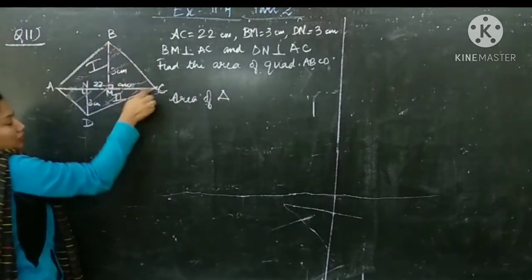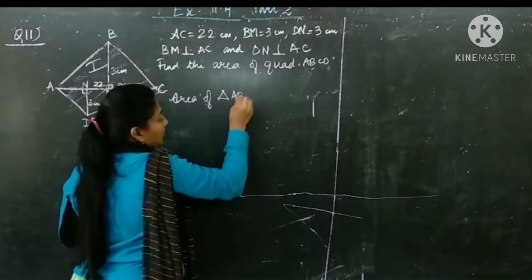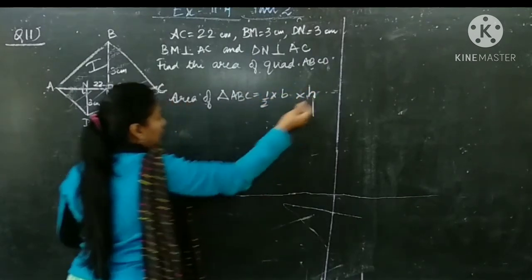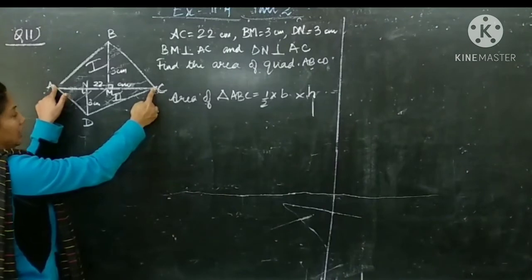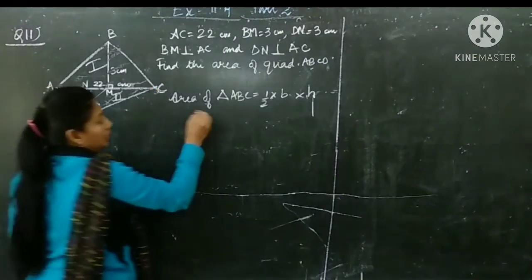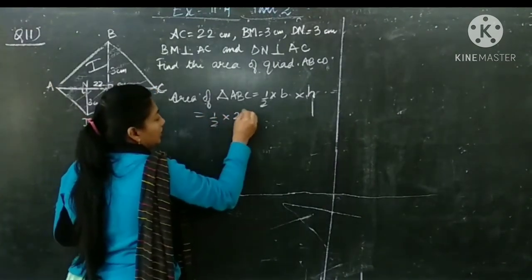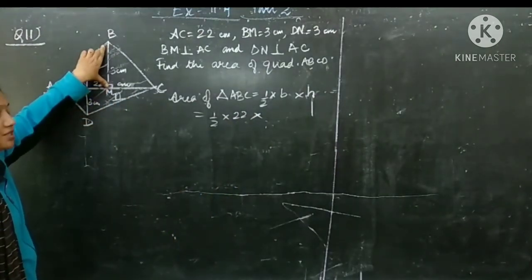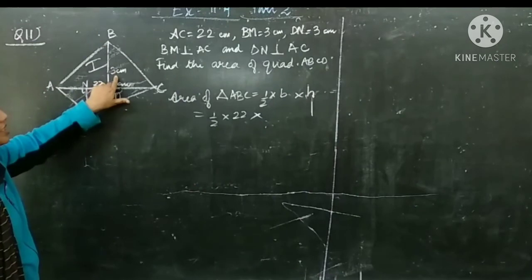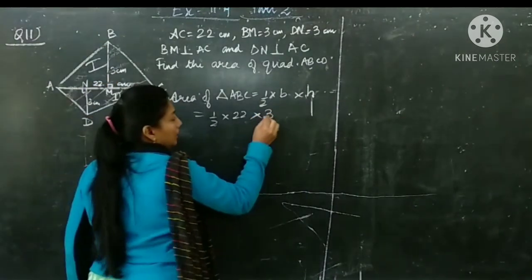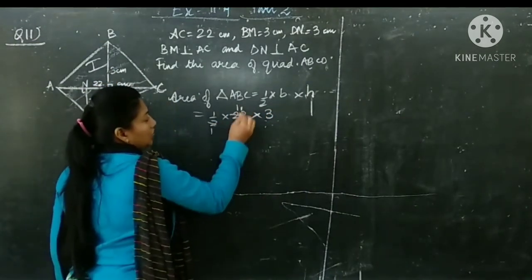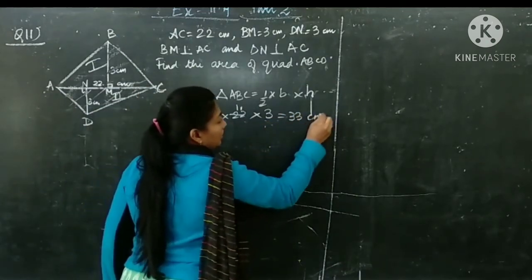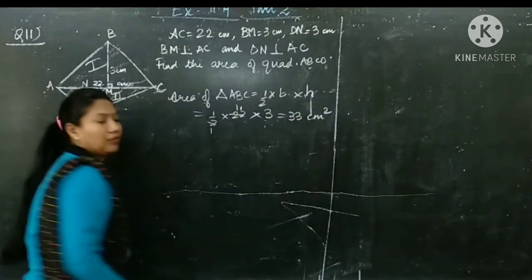ABC, this upper triangle ABC, is equal to half base into altitude. Now your base is AC. AC is given 22. So half into 22 into height. Height, which is the perpendicular, is known as height. So this is perpendicular, and it is given 3 centimeters. So we will write 3. 2 ones are 2, 2 elevens are 22, 11 threes are 33 centimeter square.